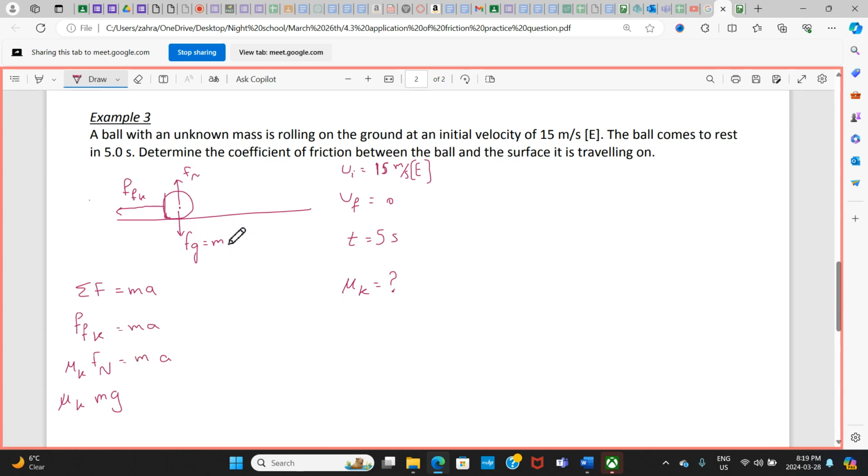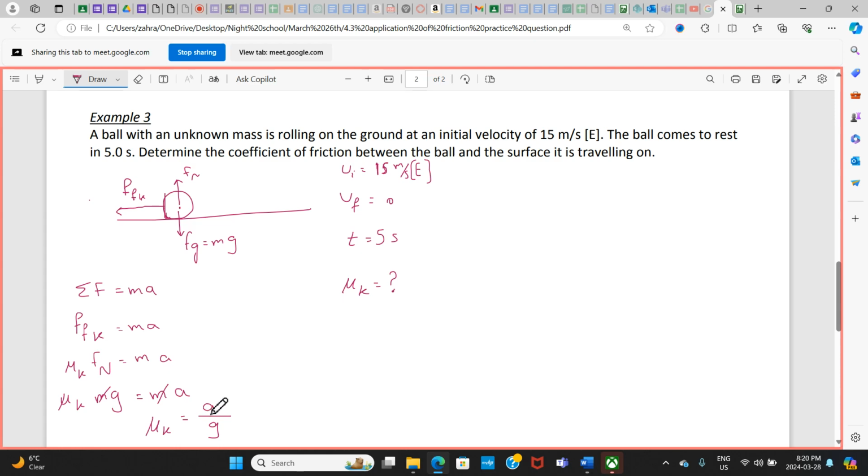Because the force of gravity is mg. That would be a good test question because sometimes I'm not going to give you the mass of the object. You don't need it, since the mass cancels and mu k is just the acceleration over gravity.